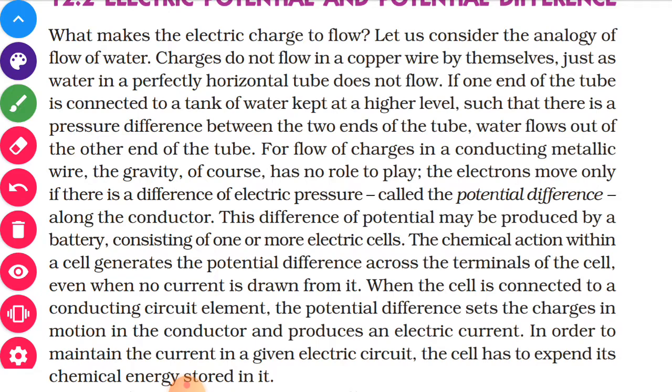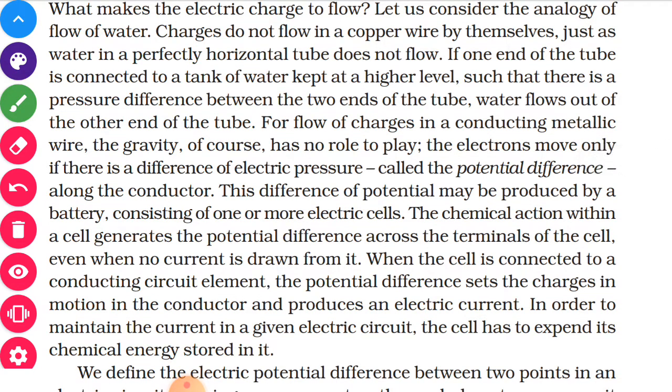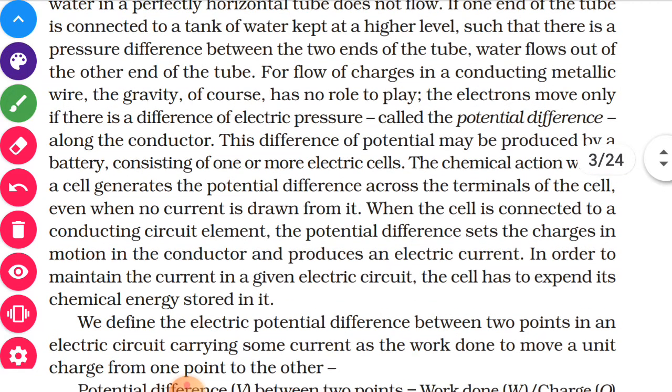The chemical action within the cell is going to produce the potential difference, and this chemical reaction is going to produce energy also, and this energy is given to the charges, rather electrons, and the electrons by taking that energy will flow in one particular direction. So the chemical action within the cell generates the potential difference across the terminals of the cell, even when no current is drawn from it.